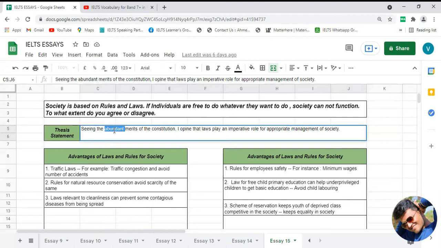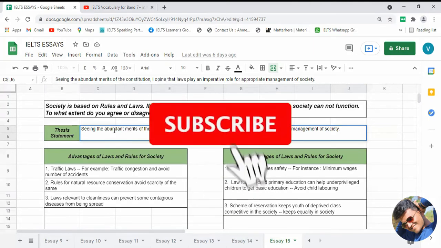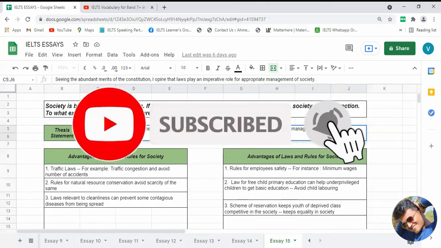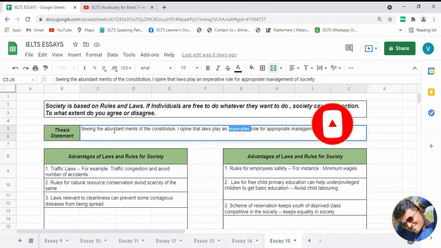I opine that laws play an imperative role for appropriate management of society. Imperative means important. So these are a couple of advanced vocabulary words which I have utilized for writing the thesis statement.